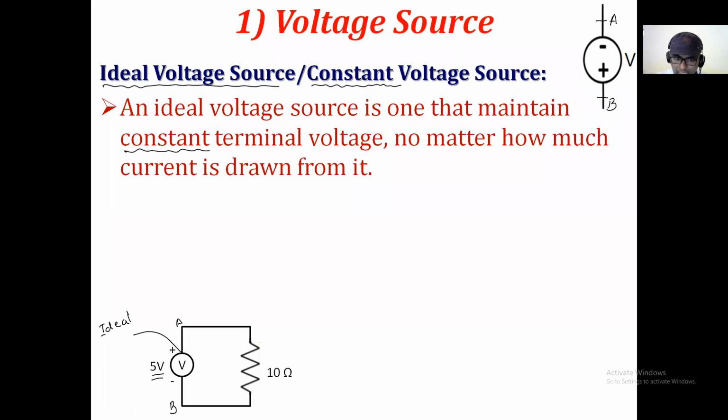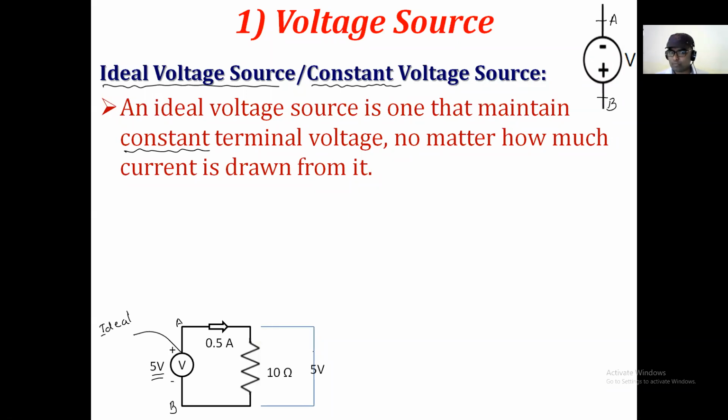Now I say that 5 volt is developed across this 10 ohm resistance. How much current flows through this 10 ohm doesn't matter, but the voltage across this 10 ohm resistance is 5 volt. To develop that 5 volt across this 10 ohm resistance, how much current flows through it, according to Ohm's law you can calculate, definitely it becomes 0.5 ampere.